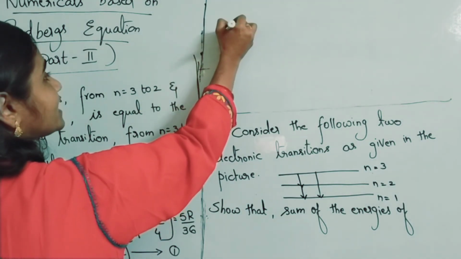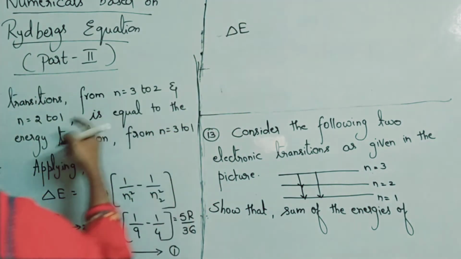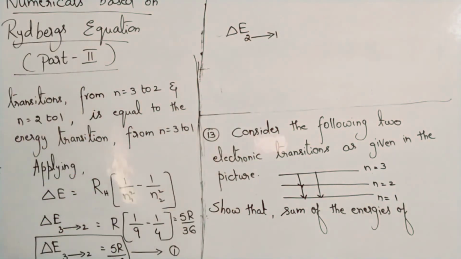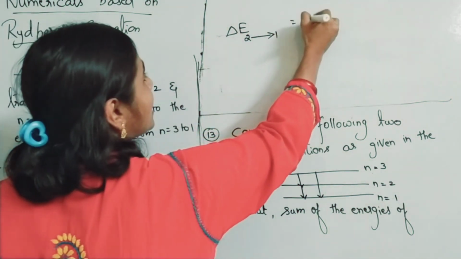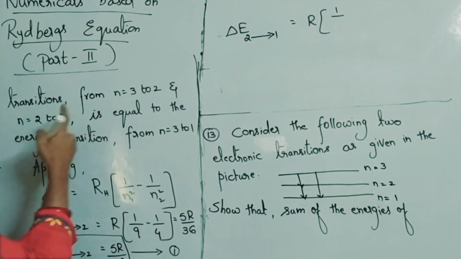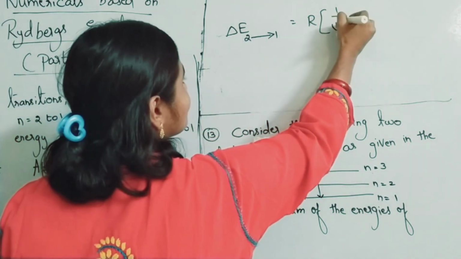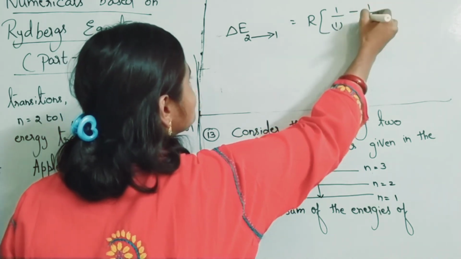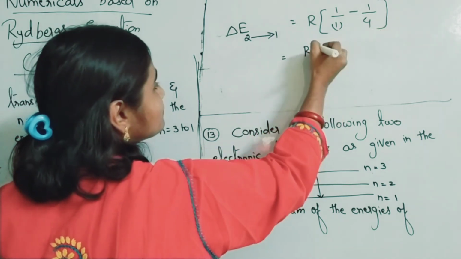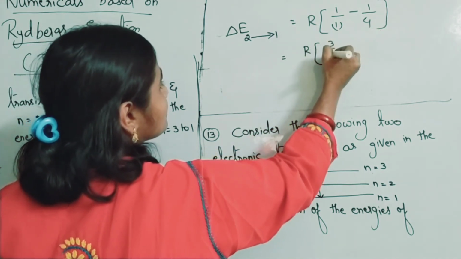Okay, now the second thing is delta E from 2 to 1 we will find. So, how you will be finding? R into 1 by 1 square, n1 square is 1, so 1 square means 1 only, minus 1 by 2 square means 1 by 4. How much are you getting? R into 1 minus 1 by 4 is 3 by 4.